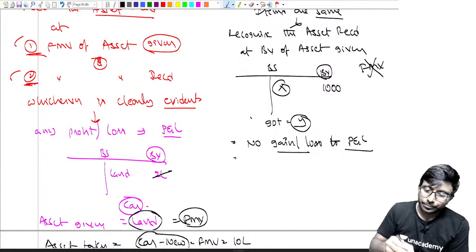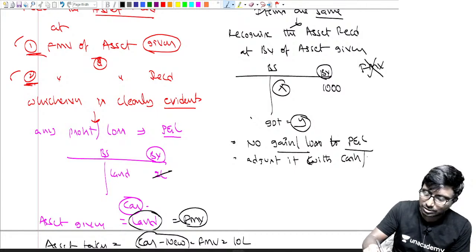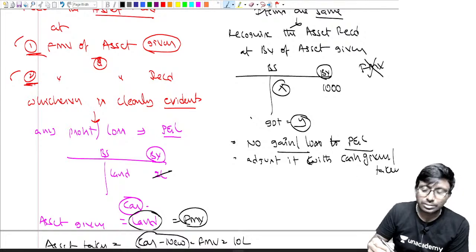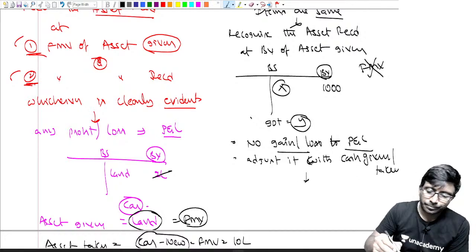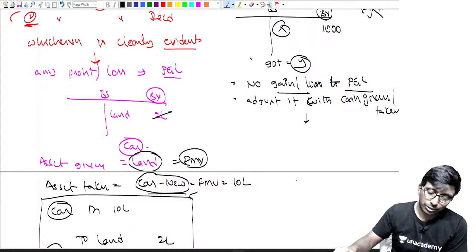At the same time, correct? Then adjust it with any cash given or taken. Any cash given or taken, that you are supposed to adjust. Okay, how do you do it? Very simple, I'll tell you. How much is the book value? 1000.